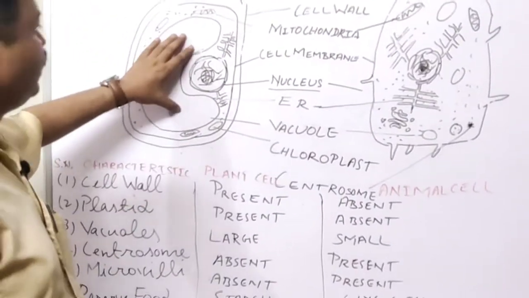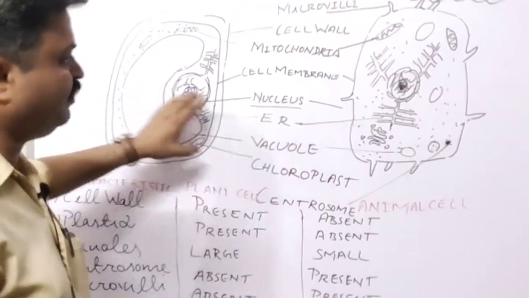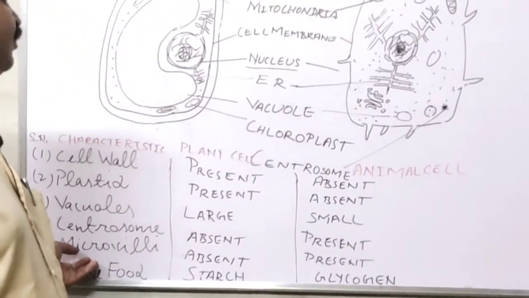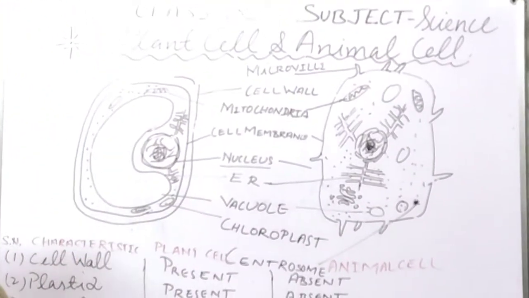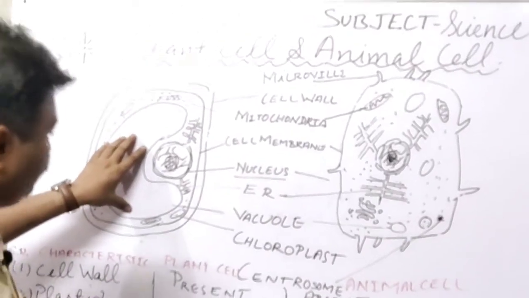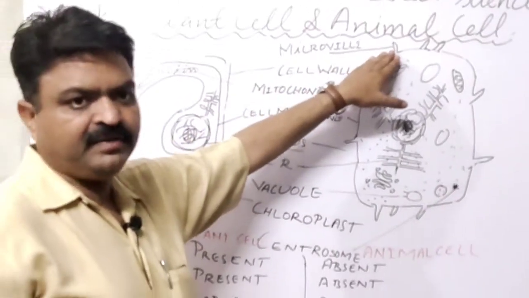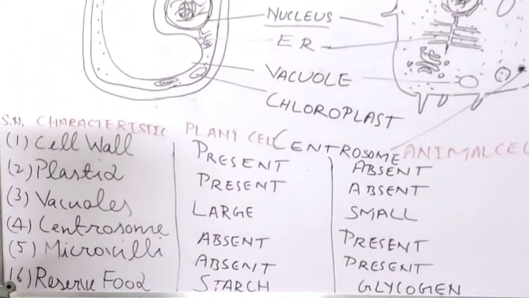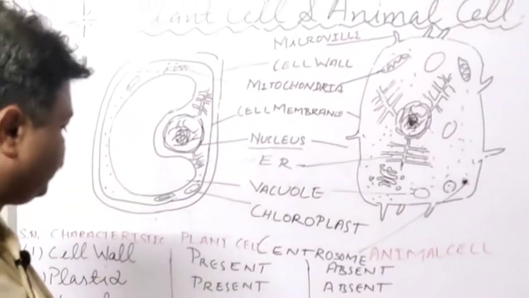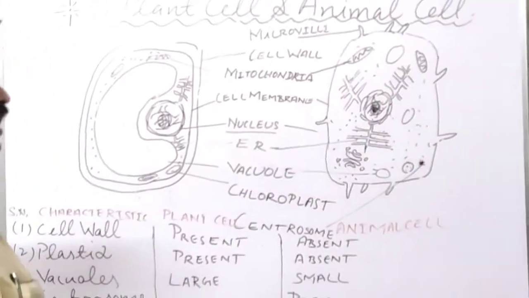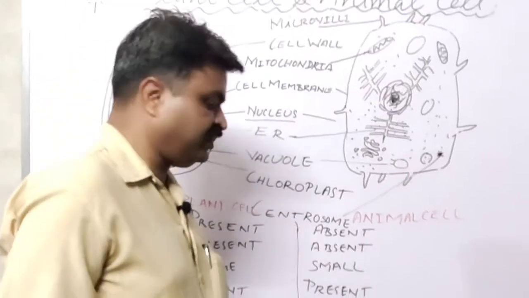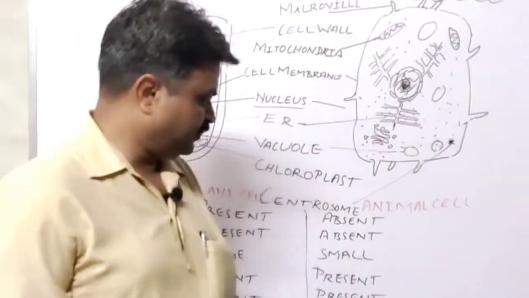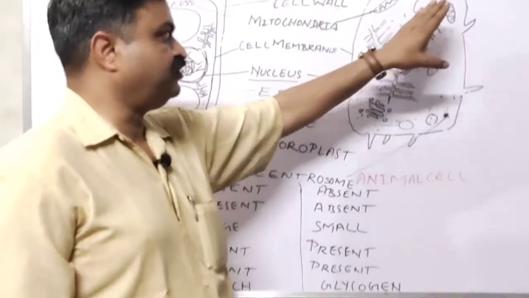Centrosomes. Centrosomes are absent inside the plant cell, but they are present in the animal cell. With this, student, microvilli. Microvilli are completely absent inside the plant cell, but they are present in the animal cell. With this, reserve food. Plants reserve their food in the form of starch, but the animal cell reserves its food in the form of glycogen and lipid, student. Glycogen and lipid, it stores its food.